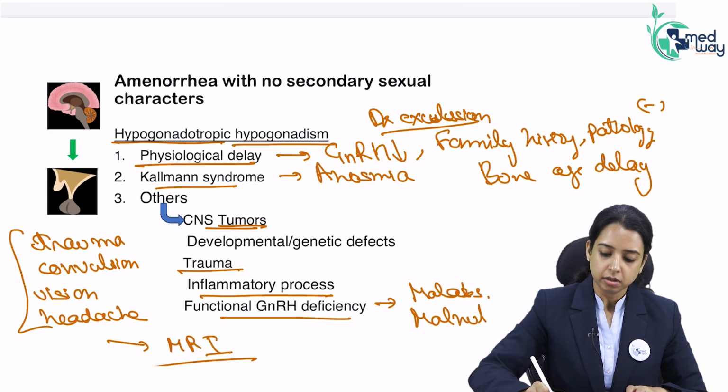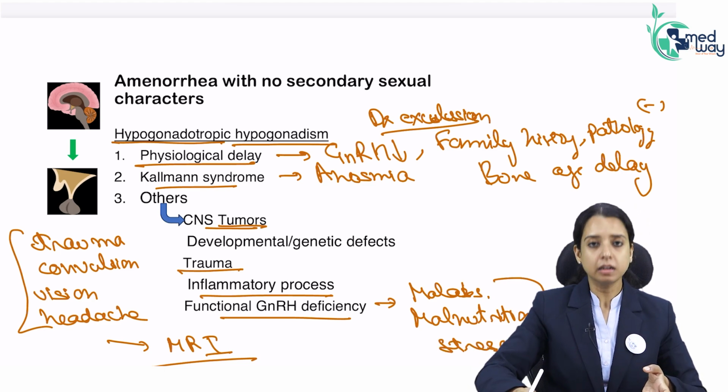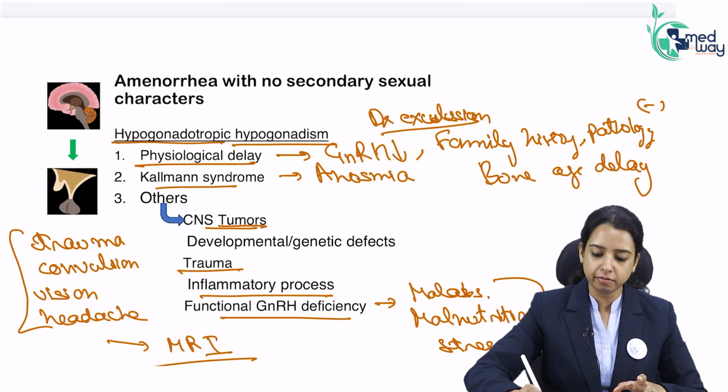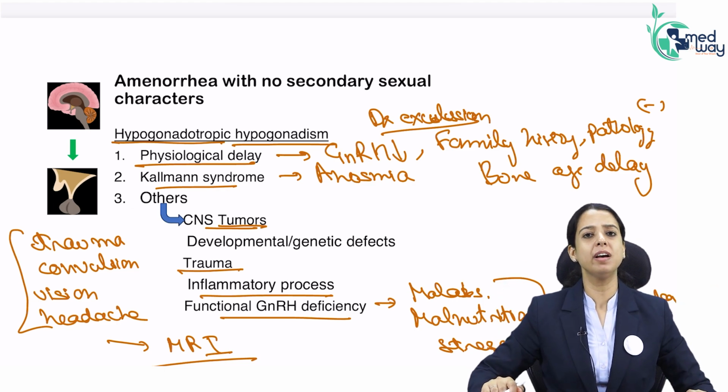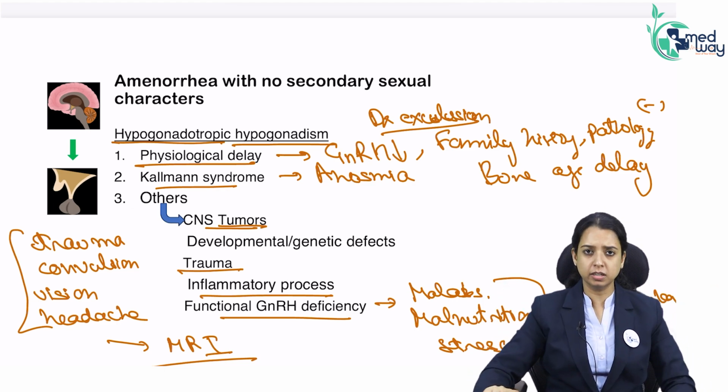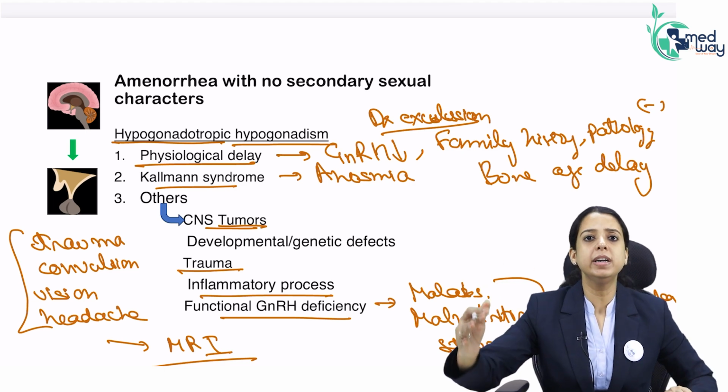malnutrition, stress, and basically by the causes you can know why all this will happen at a later age. If these are present, they will obviously more commonly be the cause of secondary amenorrhea. At 13 years, the patient will not have stress or significant malabsorption. These are causes which will eventually develop later.